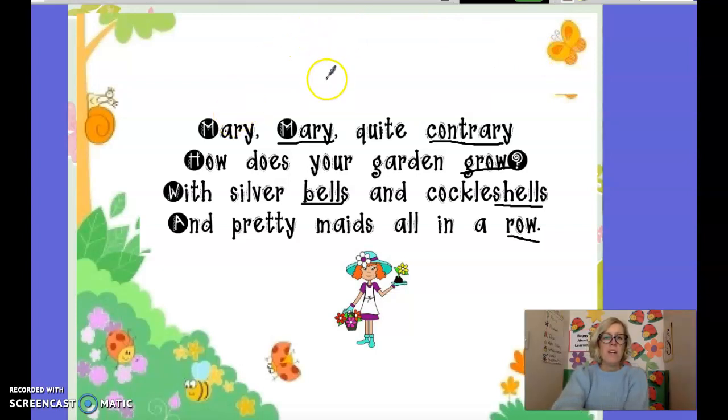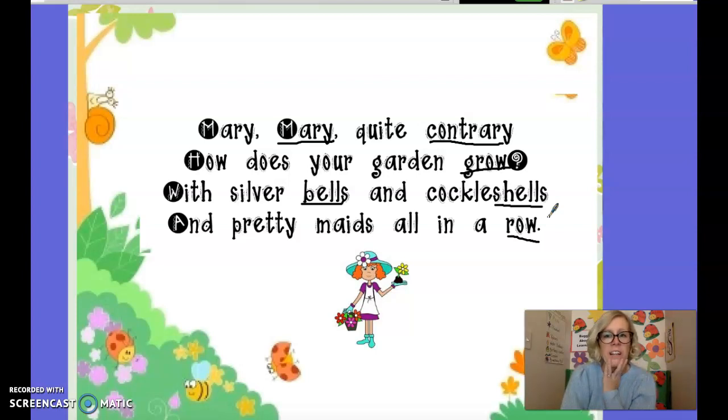So it says, merry, merry, quite contrary, how does your garden grow? With silver bells and cockle shells and pretty maids all in a row. Now this time, I'm going to circle how many snap words there are, and there are a lot. So take one more peek, see if you can count how many you see.